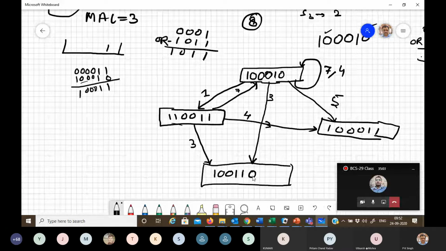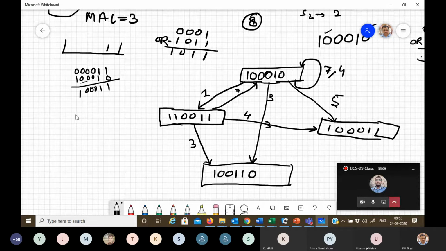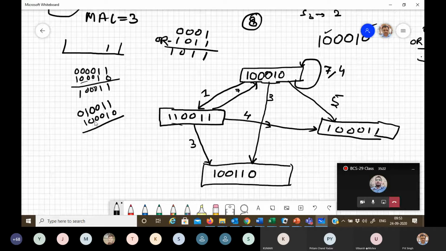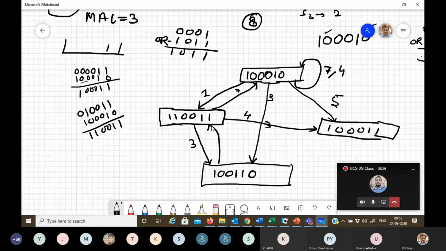0 is the permissible latency, and 1 is the permissible latency in this very state. So shift 1 bit right, you will get 1 0 0 1 1. And the initial collision vector is 1 0 0 0 1 0. Perform the OR operation: 1 1 0 0 1 1. Means here, 1. Okay.